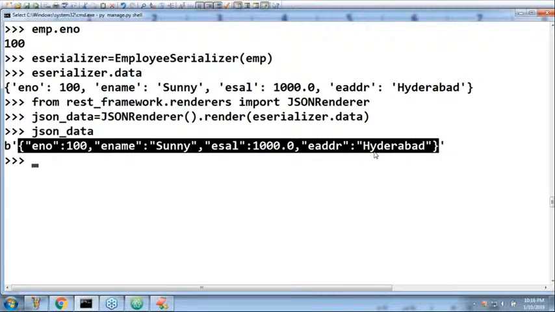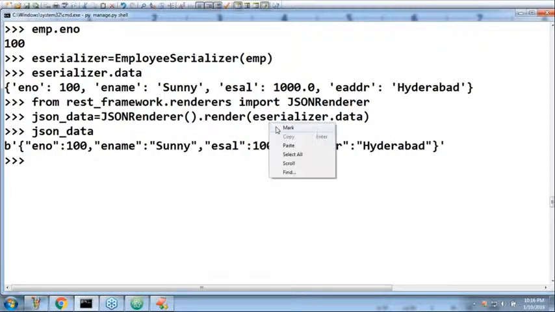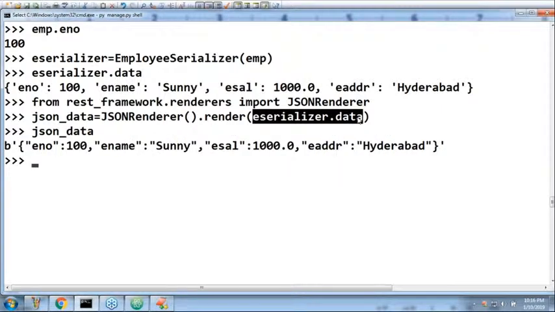Renderer is always going to take some data. Which data do you want to convert into JSON? This is the place where you have to provide the data. If you don't have the data, then what would you render? Render means conversion.